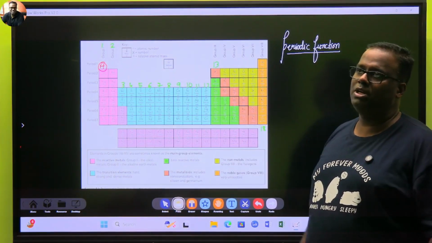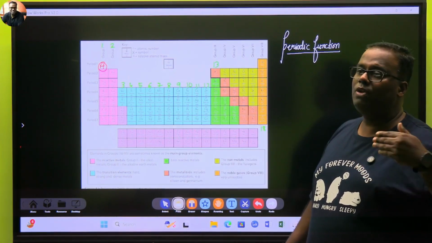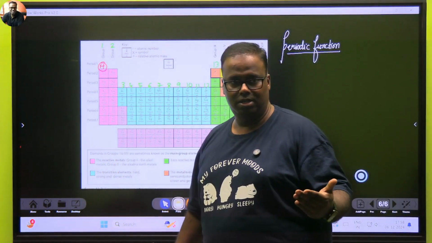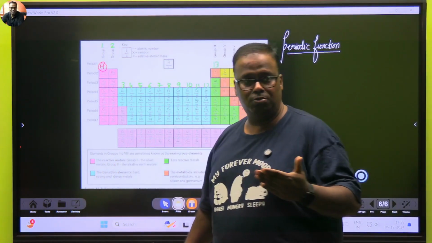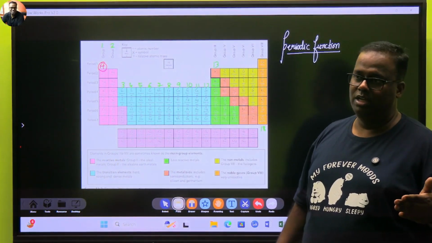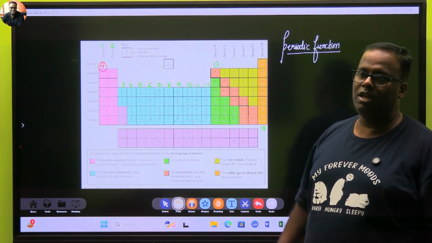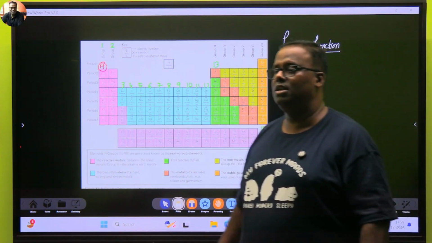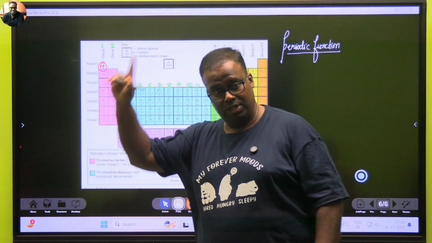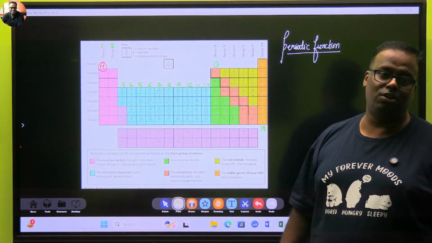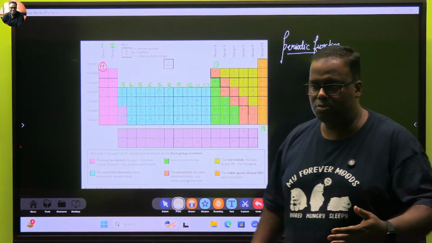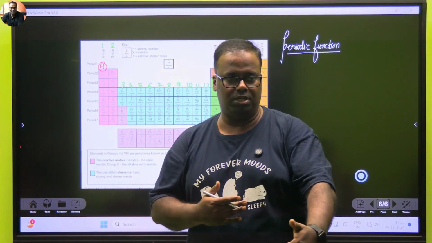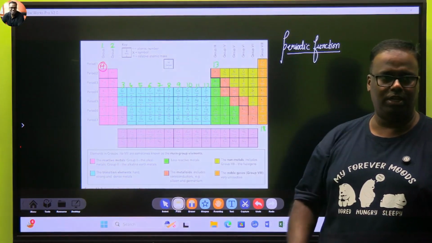The periodic law says that properties of elements are periodic functions of their atomic number. What properties? Chemical and physical properties of elements are the periodic function of their atomic numbers. Whereas for Mendeleev, properties of elements were the periodic function of atomic mass. Periodic means that after a particular period, that property will again repeat.